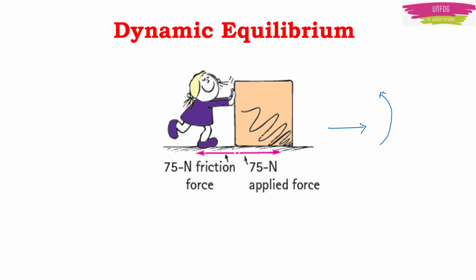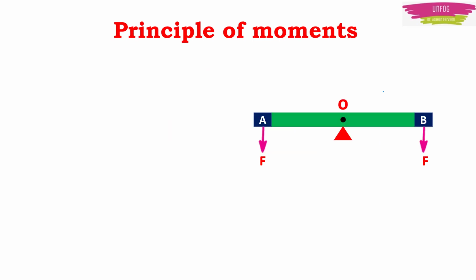For example, if you are pushing a heavy box horizontally on the floor by applying a force of 75 newtons, then there is an equal and opposite frictional force which opposes the movement of the box. If this box moves at a steady speed in a straight line path, then it is said to be in dynamic equilibrium. Okay, I hope you understood this. Now moving on. There is a principle which describes these moments. It is called the principle of moments.